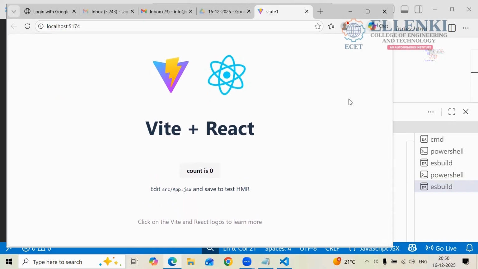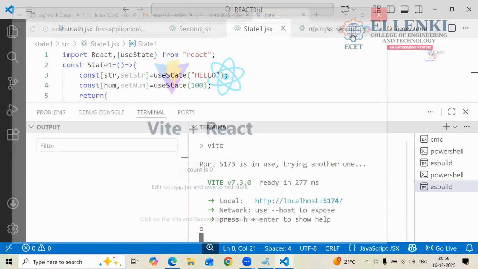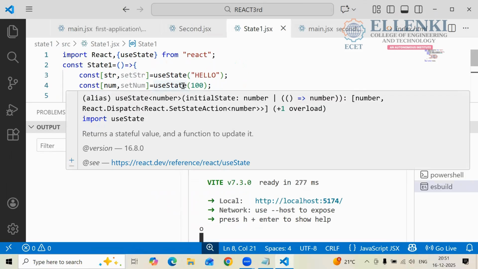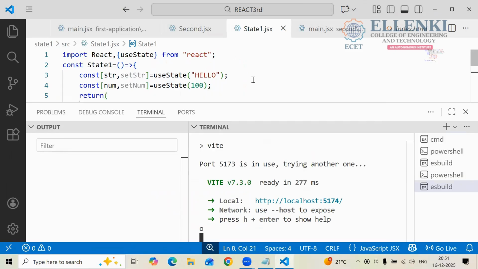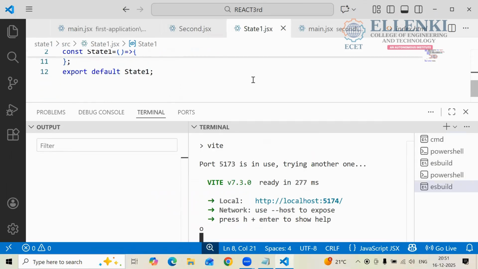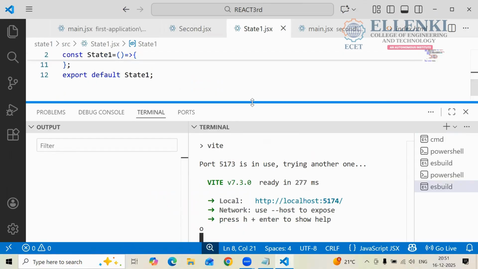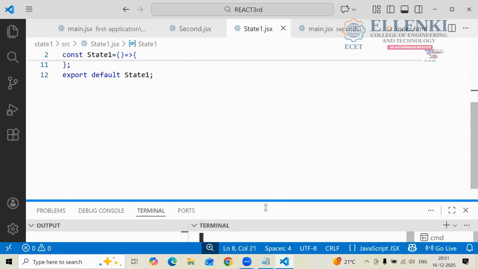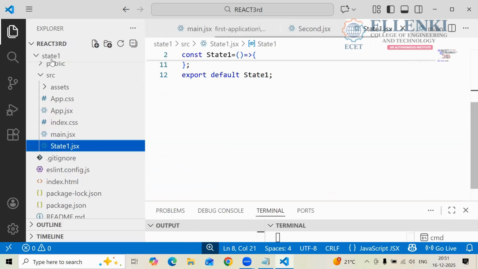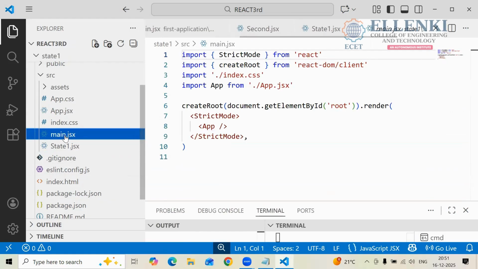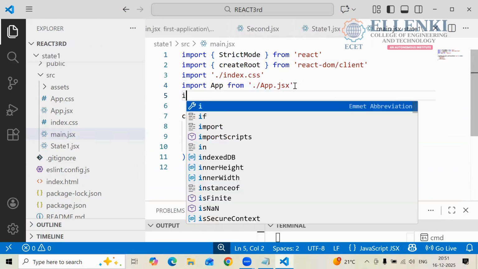What you have to print here? Hello 100. But you are not getting it. Why? Where did you make the mistake? Check this one. We didn't write main.jsx. So main.jsx, where is it? You have to import.